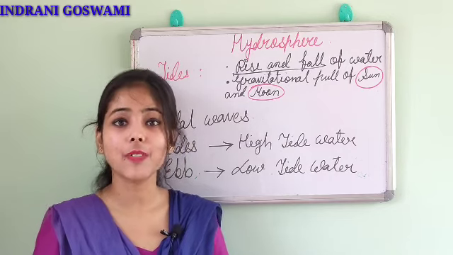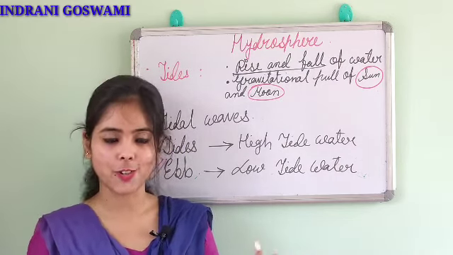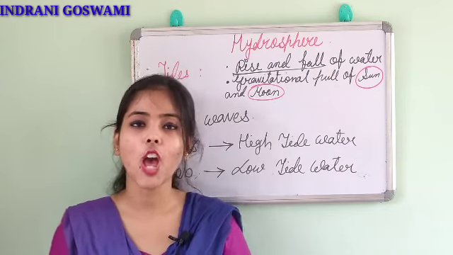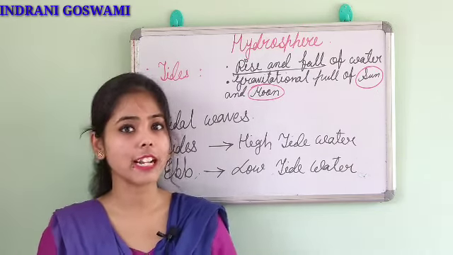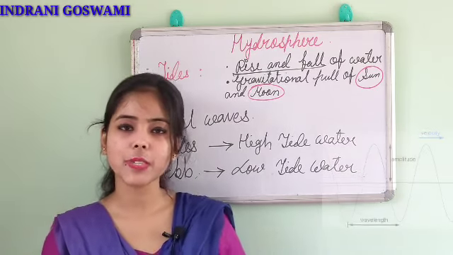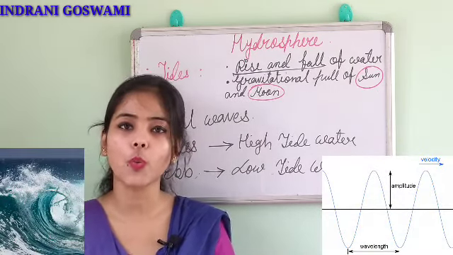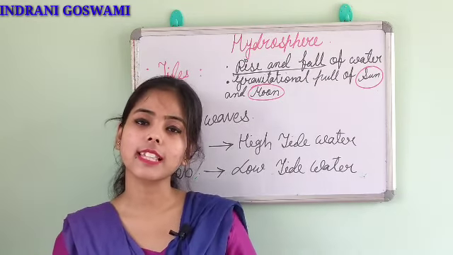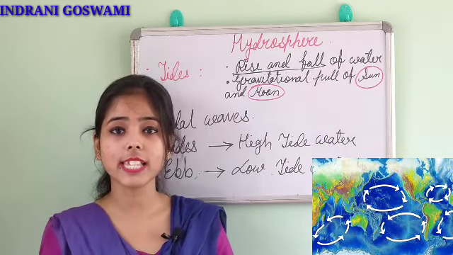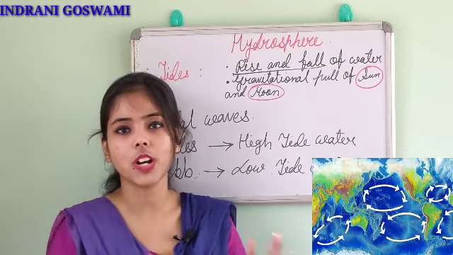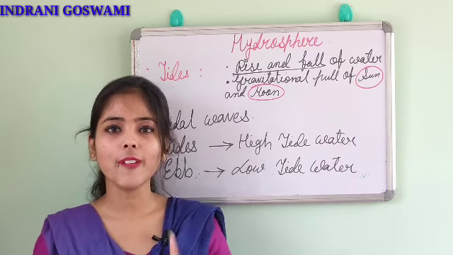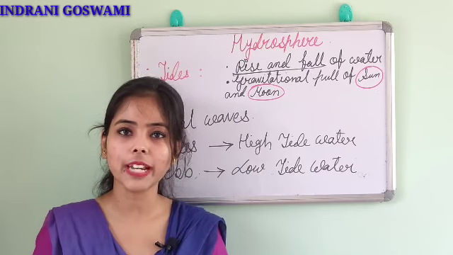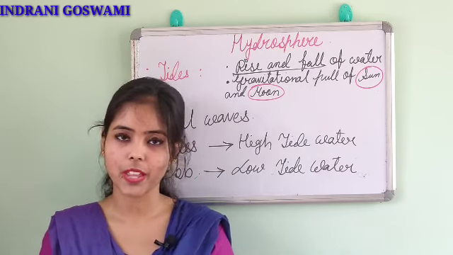In the last video I discussed the general information regarding the hydrosphere and the basic difference between sea waves and ocean currents, right? So let's recall waves and ocean currents once more. What are waves? Waves are nothing but the rise and fall of the ocean water in a vertical direction, and contrary to this, the ocean current is the horizontal movement of water from one place to another. So here only one difference is present, that is the direction. Waves mean the vertical movement, current means the horizontal movement.